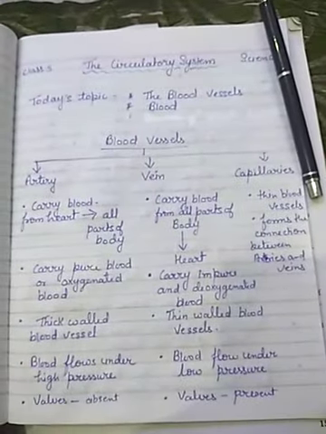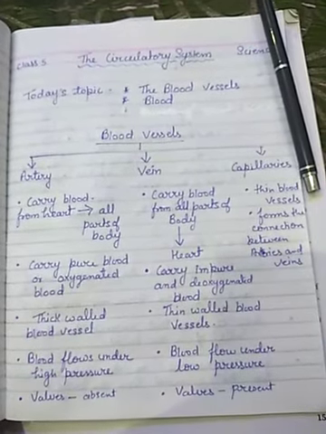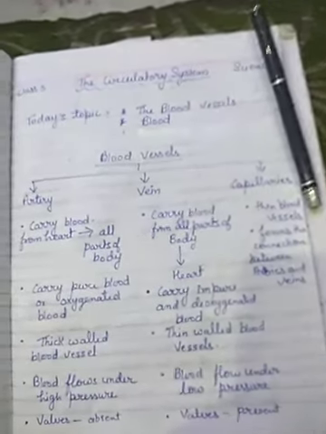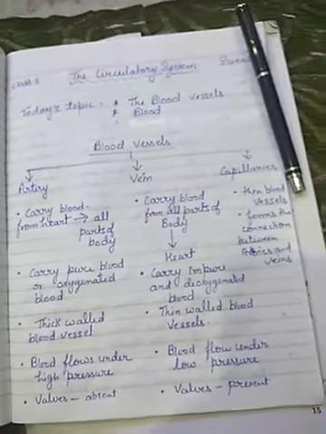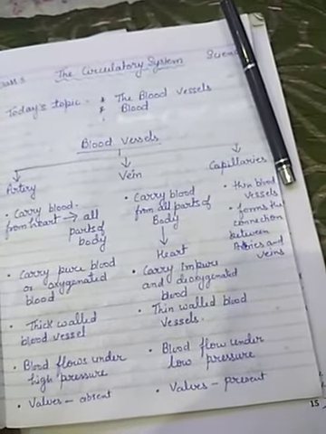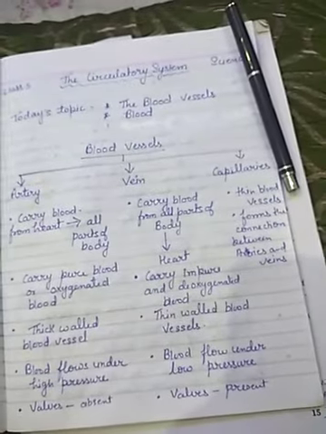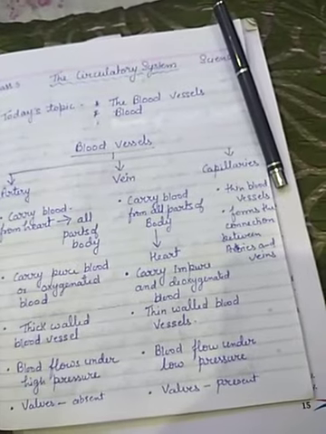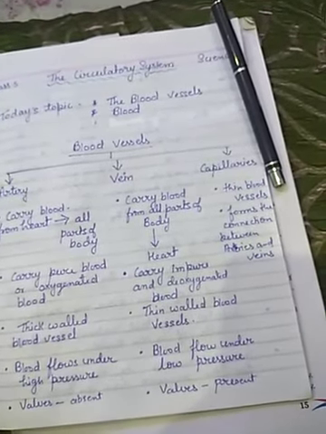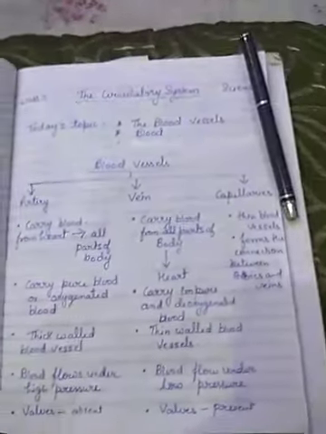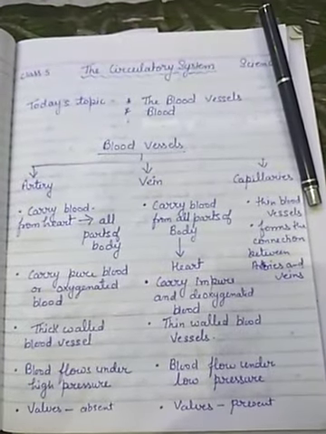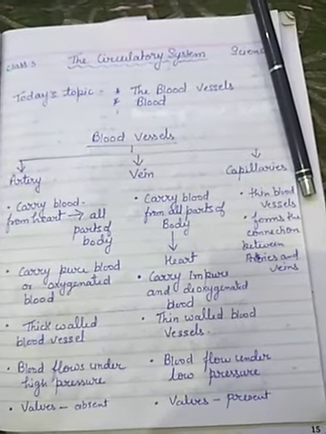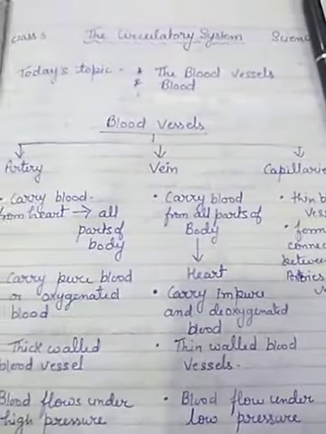It is Priyanka here and we are going to discuss the circulatory system again, the rest of the part of the chapter. In the previous video, we discussed the basic concept of the circulatory system: what the circulatory system is and what organs are in it. Among those, we discussed the heart. Now we will discuss the other parts of the circulatory system. Today's topic is blood vessels and blood. We will start with blood vessels.